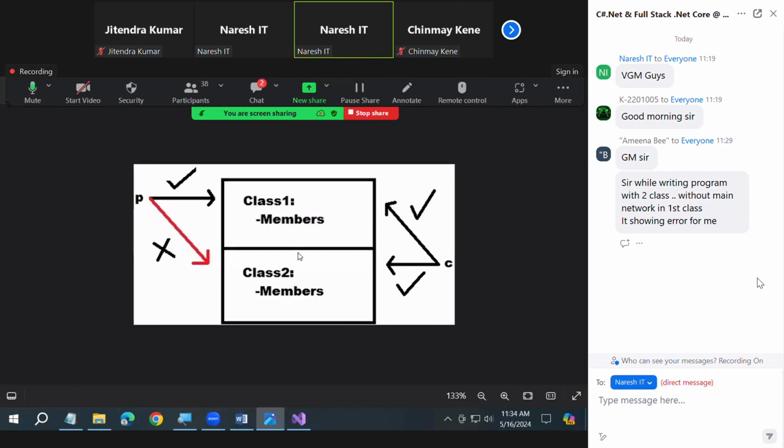This third rule, I have told you, there are 3 points. These 3 are very, very important. Not only today, until the end of our .NET, not C#, until the end of the .NET course, we will come across these points everywhere in some situation. That is why I'm stressing a lot on each and every point.